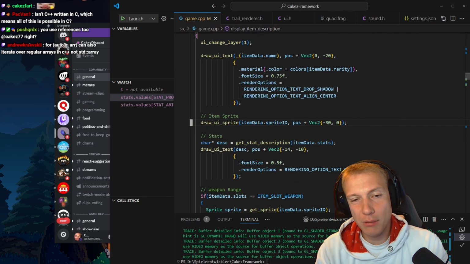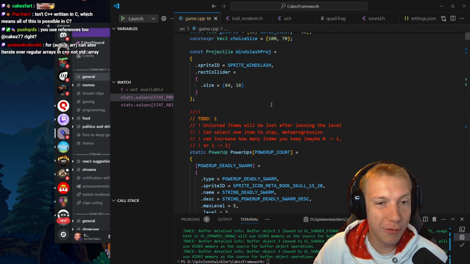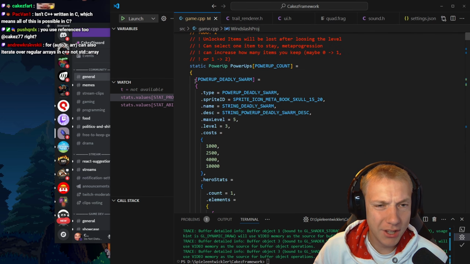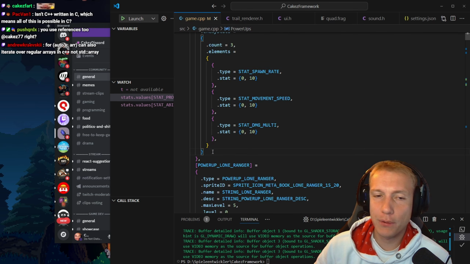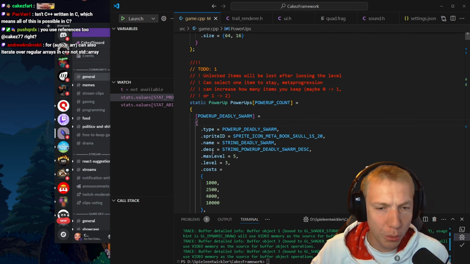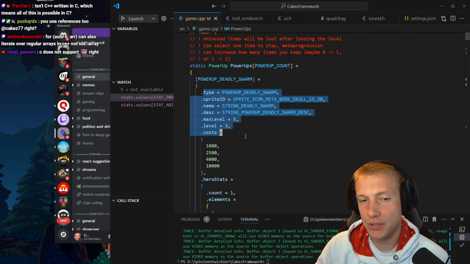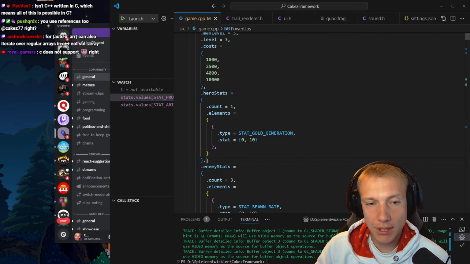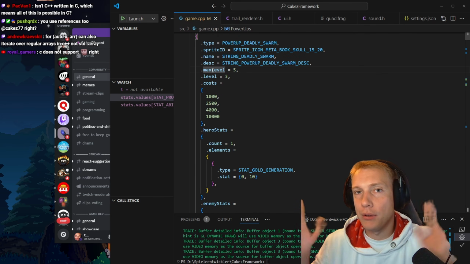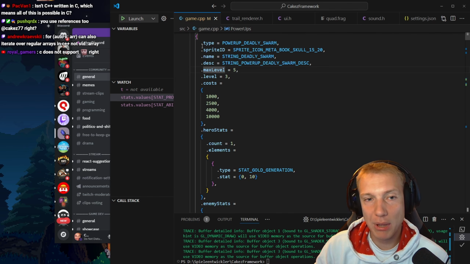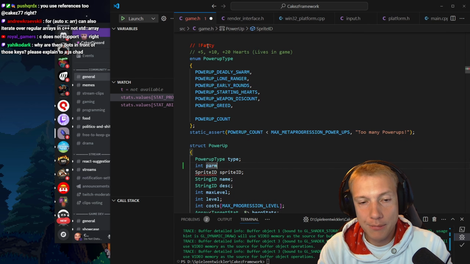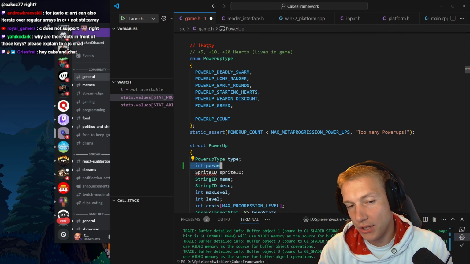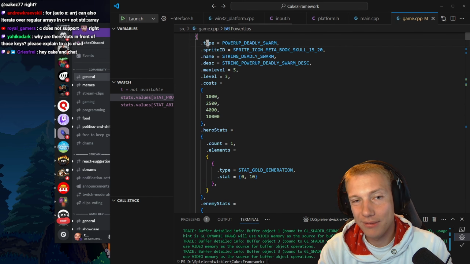Because ultimately, there are so many crazy good features in C that already have been there that just got removed in C++ and I just don't understand why. Feels dumb to me, and they must have realized that too, because they're adding them back in. So they're adding these back in because they're actually good features. Because it makes sense, you see this, you can clearly tell how the data is laid out, right? You can clearly see the type has to be first. So the type comes first and then the sprite ID. Now, obviously you could miss something here, right? There could be some int, a param in the middle that you don't see. That is allowed, but still, it's really good.